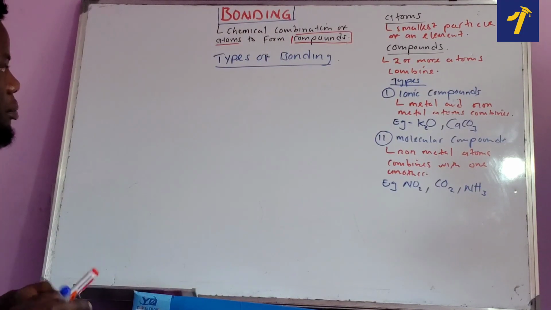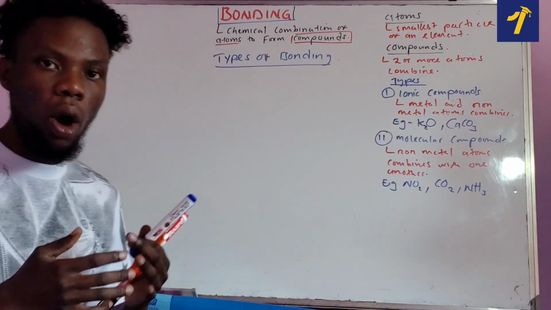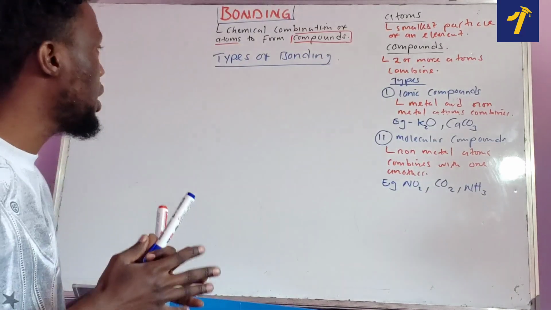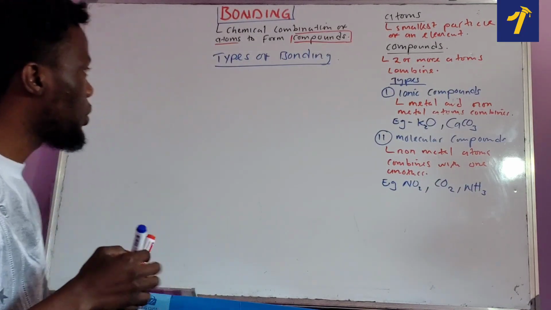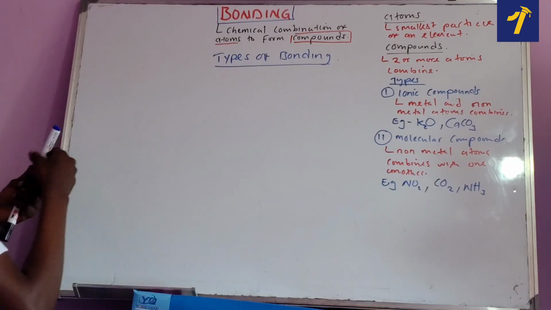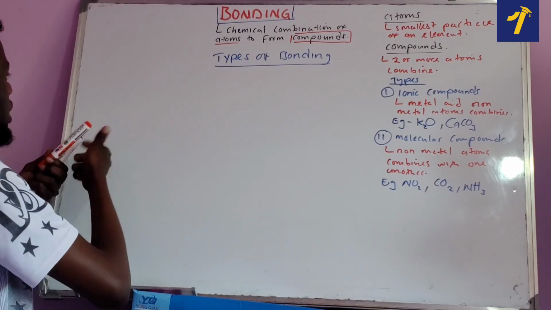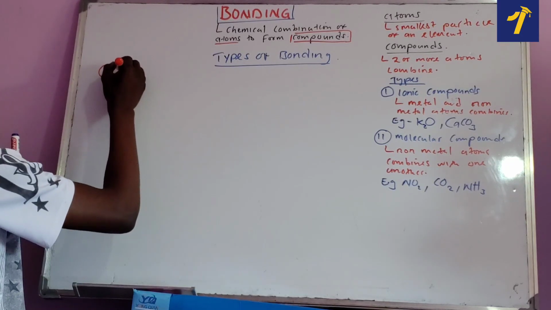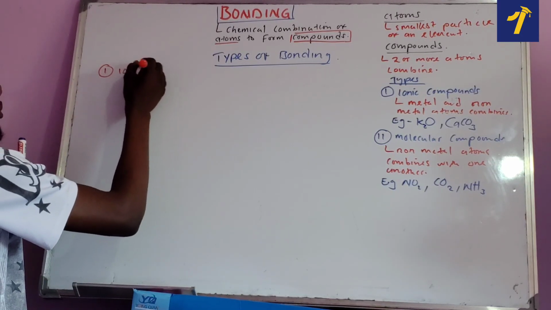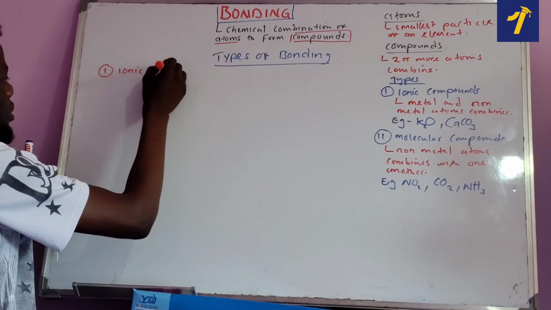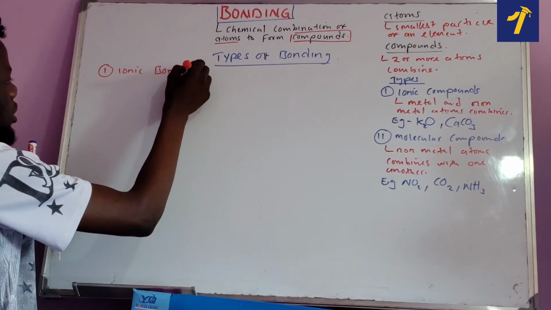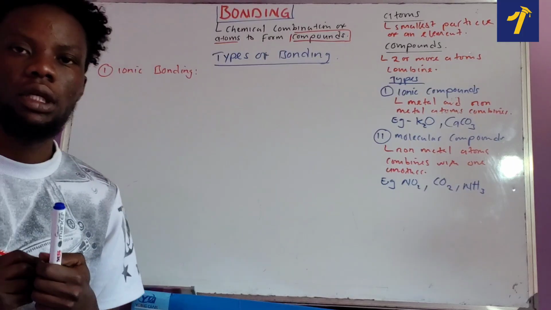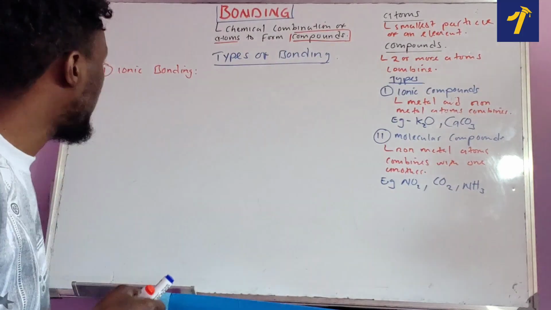So types of bonding. So technically, we are going to have 3 types of bonding. Okay? We are going to have how many? 3 types of bonding. The first one is what we call, so let us write it here. The first one is ionic bonding. Okay? The first one is what we call ionic bonding. Okay? That's the first one.